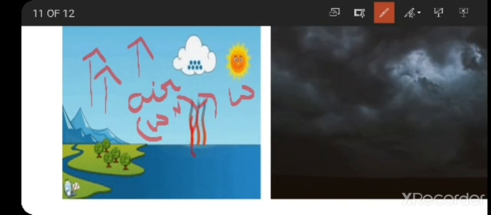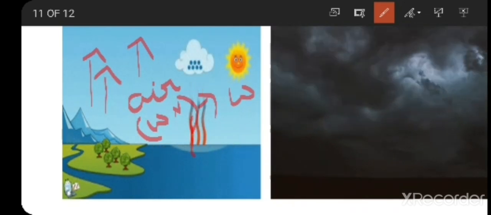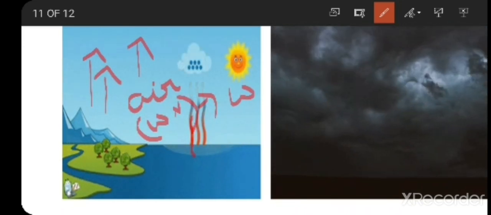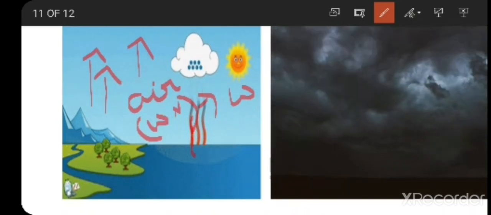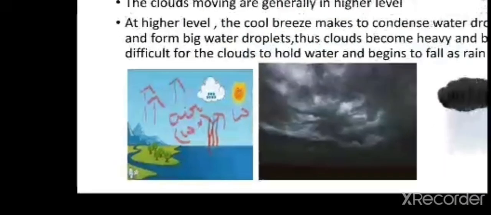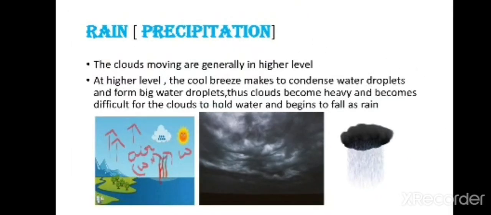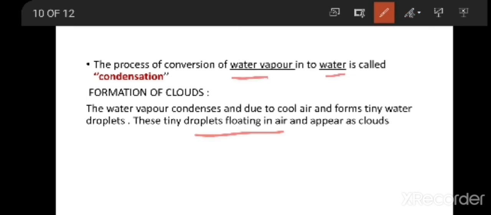The water vapor is already present in the air, so it condenses into tiny water droplets. These tiny water droplets will be floating in air and appear as clouds for us.